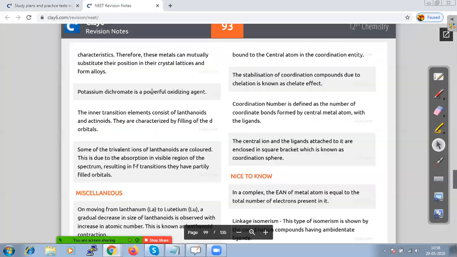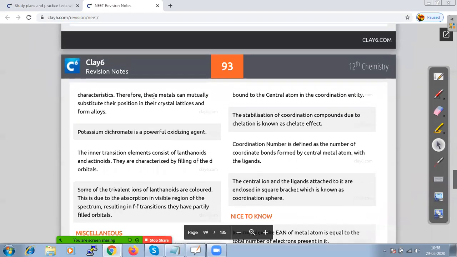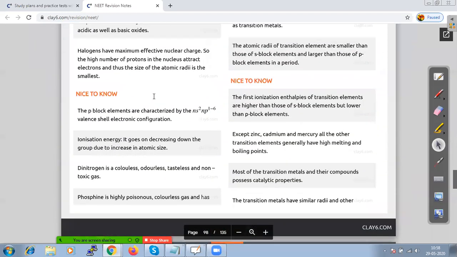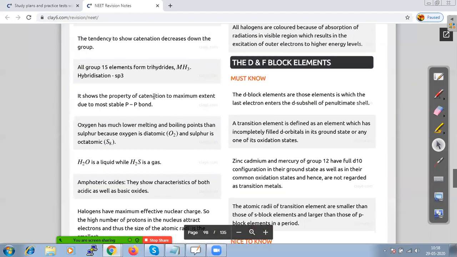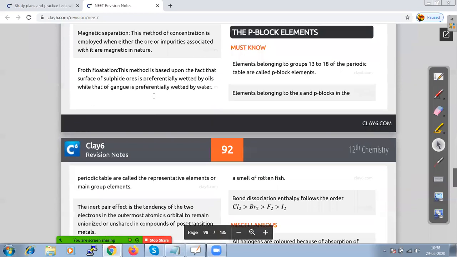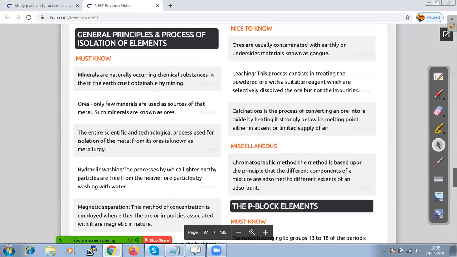Now let us start the chapter with general principles and isolation of elements. What are we going to study in general principles? Basically, this is the process of isolation of elements which we will be studying in this chapter.